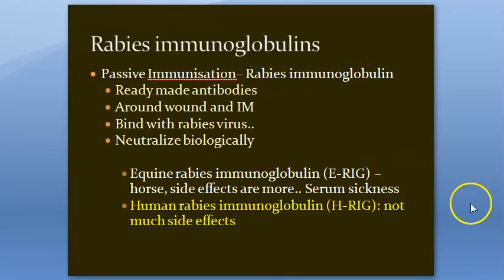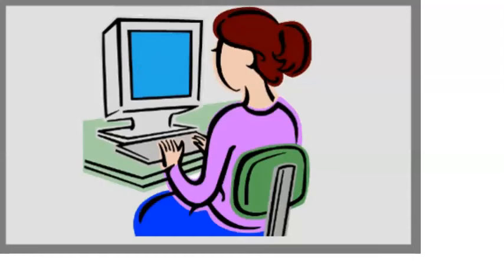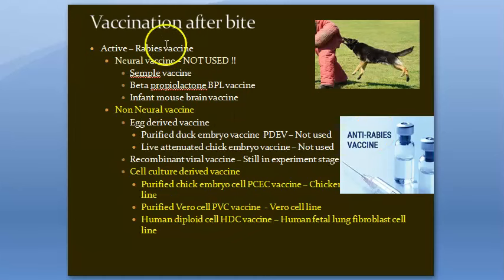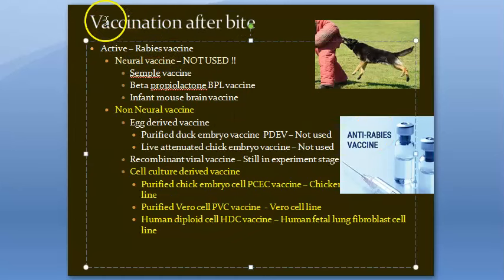So we are done with rabies immunoglobulins. How many people are sleeping? Wake up, guys. What have we seen so far? We have seen categories of risk. We saw the immunoglobulins. That is the passive immunization available for rabies. Usually it is given in category 3, major risk. Correct? Okay. Now let us move on to the active vaccination.